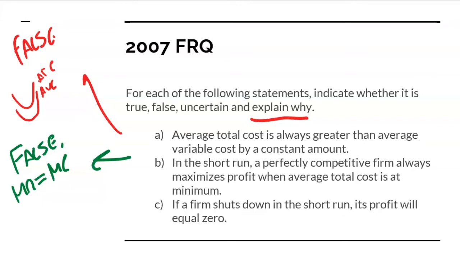And then lastly, C: if a firm shuts down in the short run, its profits will equal 0. Yet again, this is false. And the reason why this is false is because its profits will be negative. They'll be incurring a loss. If they're shutting down, that means they cannot cover their fixed costs. They also can't cover their average variable costs. So they're incurring a loss here, and so their profit is not 0. It's actually negative. And so that's why C is also false.